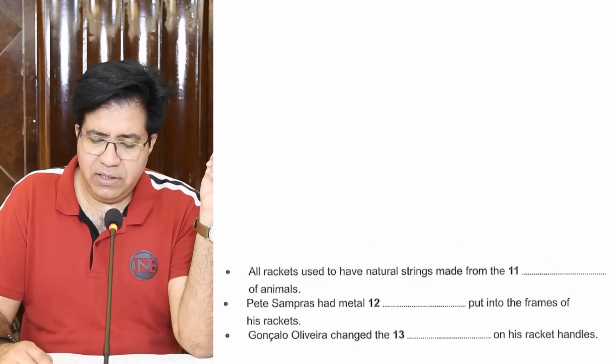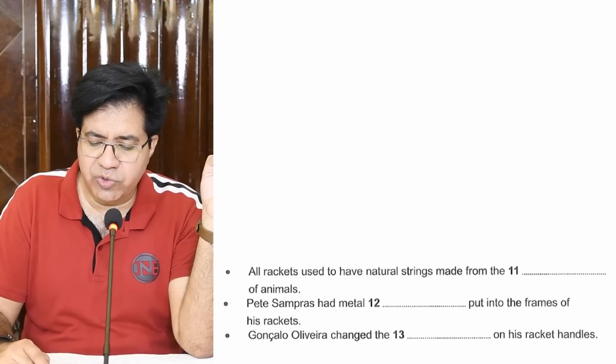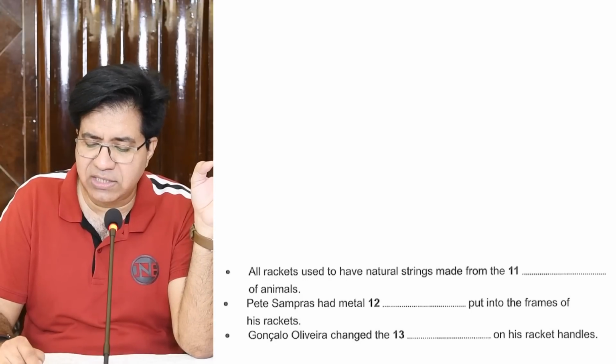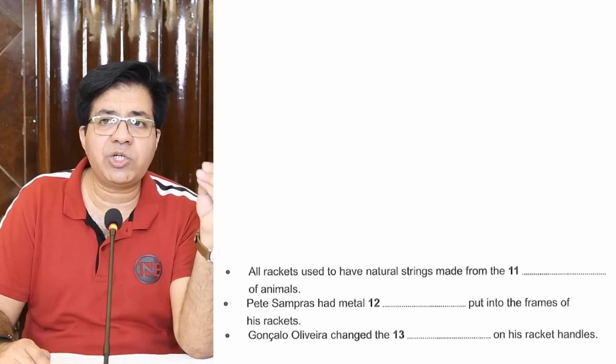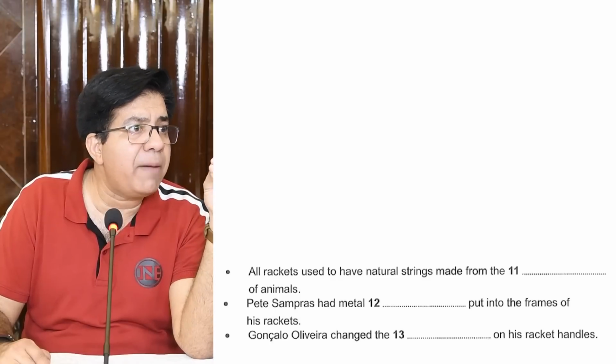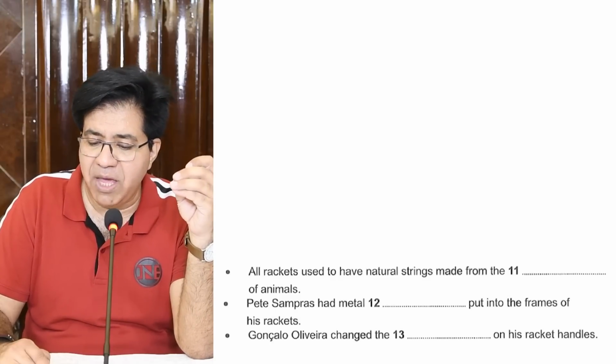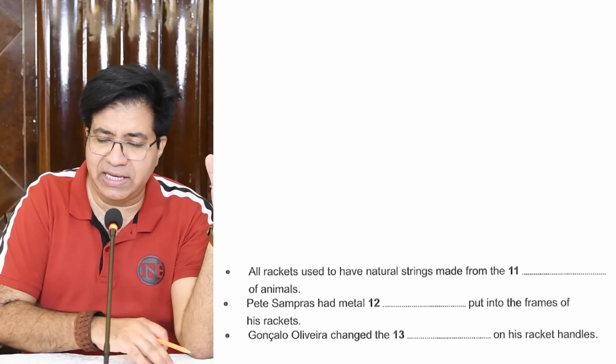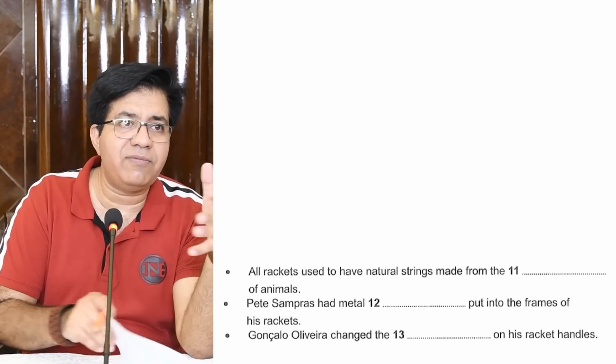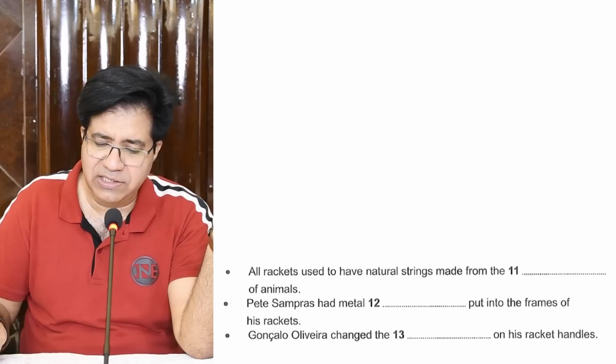Question number 11. All rackets used to have natural strings made from the dash of animals. Answer is going to be a part of animal body. Maybe skin of animals or anything like that. And for animals, they may use the word cows, buffaloes and all that.